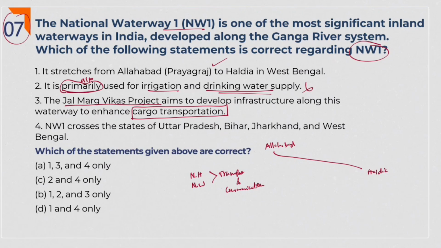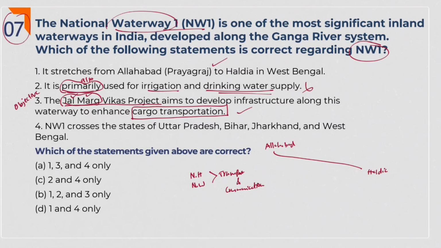Coming to the third option, the Jal Marg Vikas project. In the name itself, if you go with etymology, what is Jal Marg? Waterway. Waterway means Jal Marg. And the question is also about a waterway. Jal Marg Vikas means developing the waterway. So it is directly mentioning the objective. So the third statement is also right.